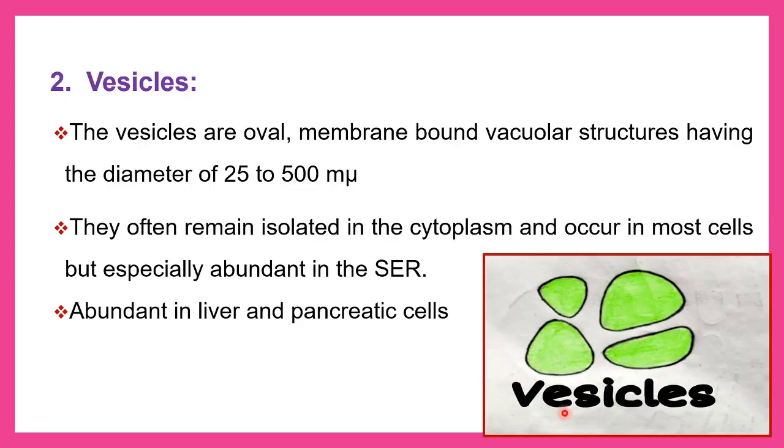Vesicles. These are the vesicles. They are rounded or oval shaped structures, and the diameter is 25 to 500 millimicrons. They may be isolated in the cytoplasm, or they may be attached to the smooth endoplasmic reticulum. These are abundantly present in pancreatic cells, and also present in the liver, and they are involved in the detoxification mechanism.